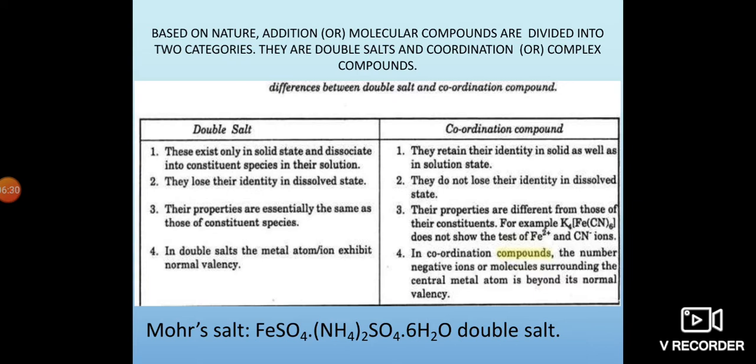Now we come to coordination compounds. One example is potassium hexacyanoferrate. They don't lose their species and they don't give any test for iron and cyanide. So this is the major difference between double salts and coordination compounds.